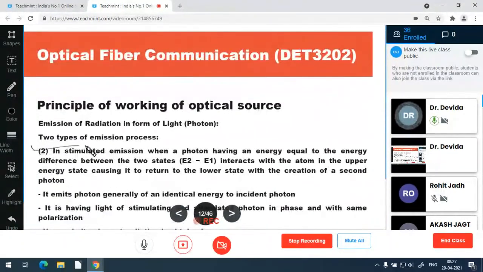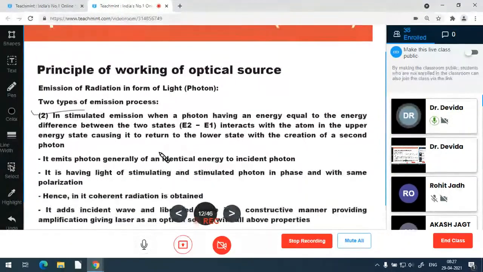Second is stimulated emission, when a photon having energy equal to the energy difference between the two states, E2 minus E1, interacts with the atom which is at the upper energy state. When the external photon has energy equal to the band gap energy, that atom returns to the lower energy state from the upper by creating one more photon. This second photon will obviously have energy equal to the band gap energy. So the incident photon and the radiated photon both have the same energy, which means both have the same wavelength.